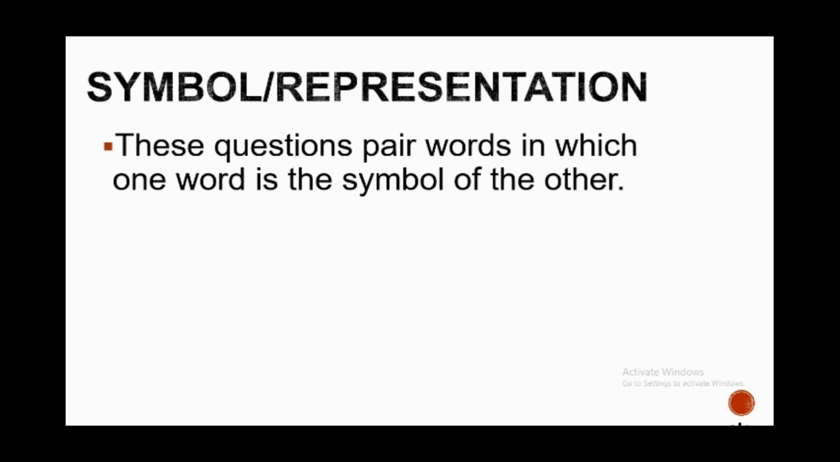Next is symbol or representation. These questions pair words in which one word is the symbol of the other. For example, dove is to peace. A dove is a symbol of peace. Like heart, heart is to love. We usually use the heart shape to symbolize love.